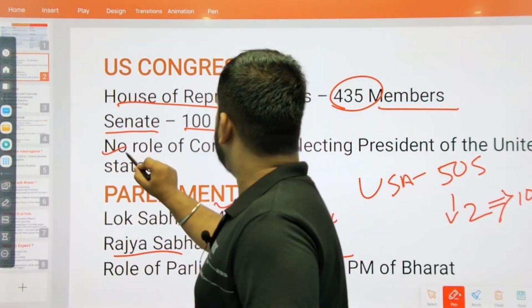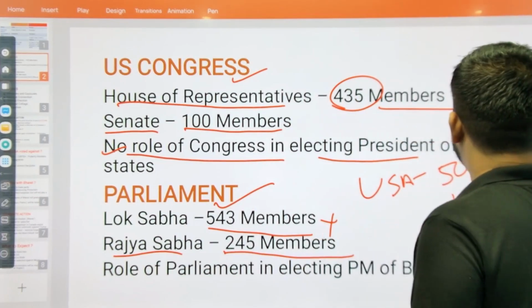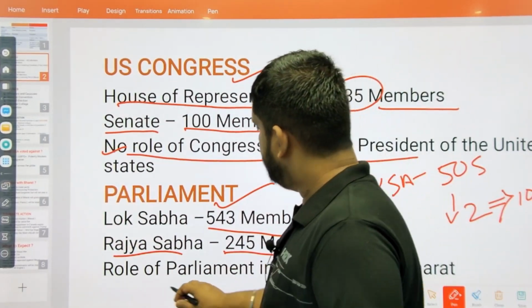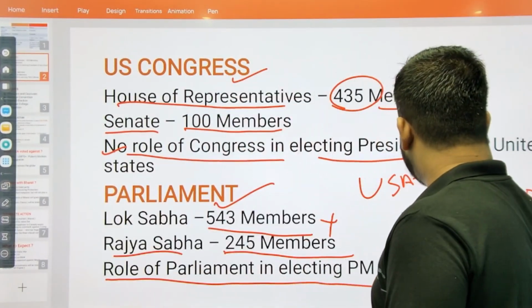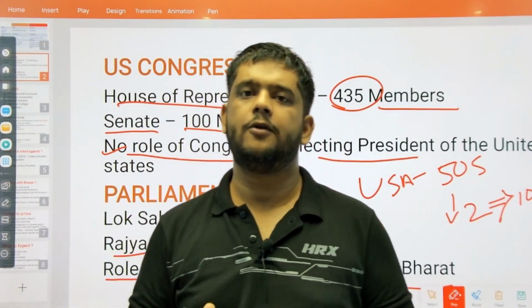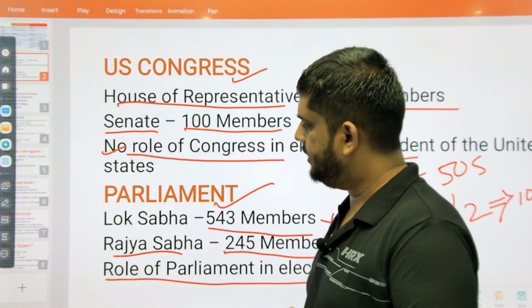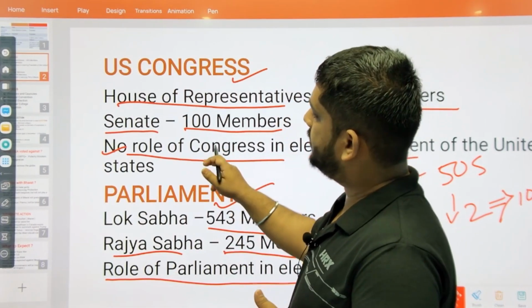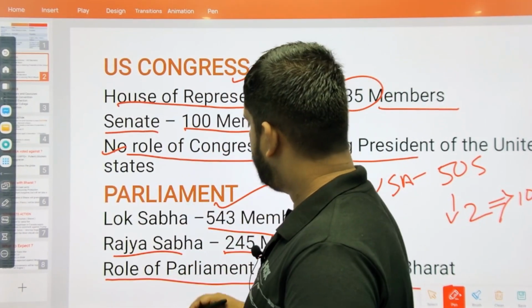So there is no role of Congress in electing the President of the United States. Whereas in case of Bharat, there is definitely a direct role of the Parliament, because it's the Parliament that chooses the leader of opposition and the leader of the House. Isn't it? So this is also a difference between the 2 states.